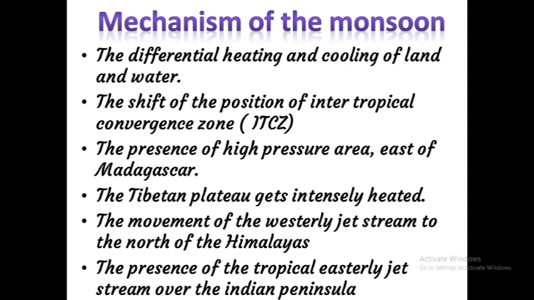Which all are they? The differential heating and cooling of land and water, the shift of the position of the intertropical convergence zone, the presence of high pressure area east of Madagascar, the Tibetan Plateau gets intensely heated, the movement of the westerly jet streams to the north of the Himalayas, and last, the presence of the tropical easterly jet stream over the Indian peninsula.